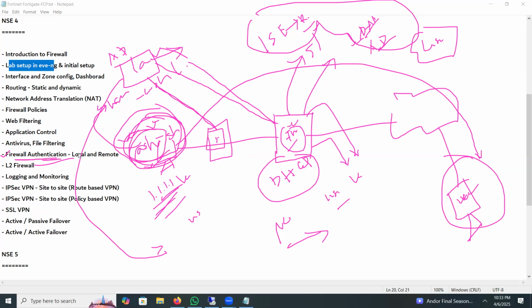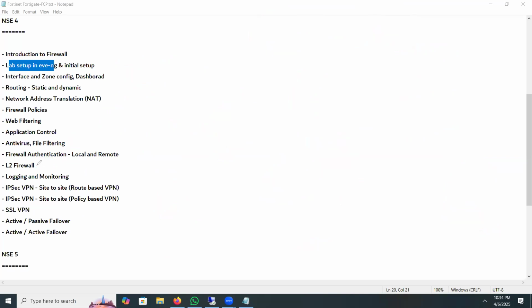There are two types of authentication. Locally, too many users cannot be configured. That's why we'll use the AD server or LDAP server. We will use ISE or any RADIUS server or TACACS server. I will explain, and I will also do a lab on it. Don't worry. Then, layer 2 firewall.